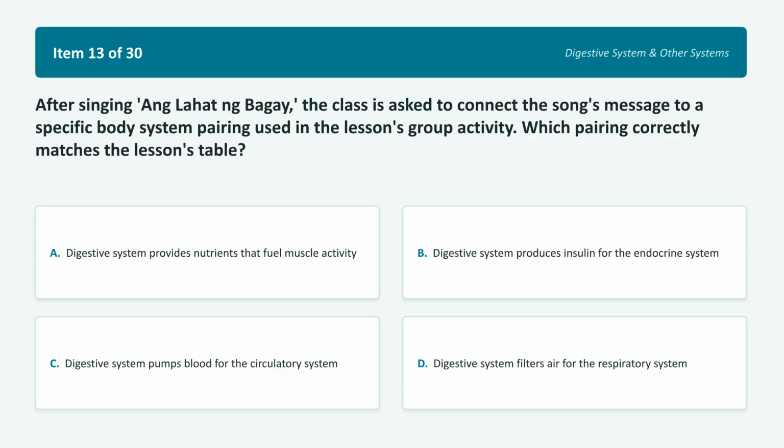For item 13. After singing Ang Lahat ng Bagay, the class is asked to connect the song's message to a specific body system pairing used in the lesson's group activity. Which pairing correctly matches the lesson's table? Choice A. Digestive system provides nutrients that fuel muscle activity. Choice B. Digestive system produces insulin for the endocrine system. Choice C. Digestive system pumps blood for the circulatory system. Choice D. Digestive system filters air for the respiratory system.